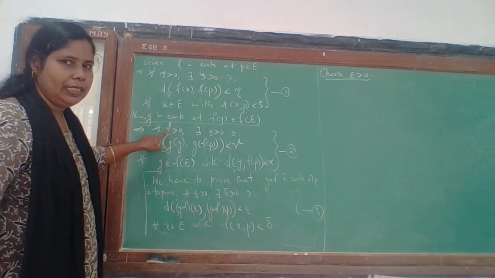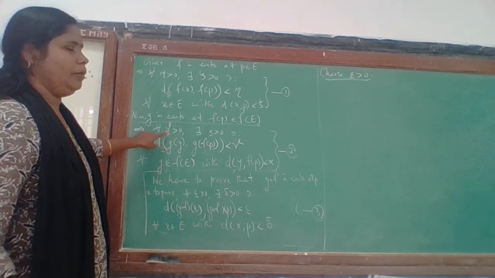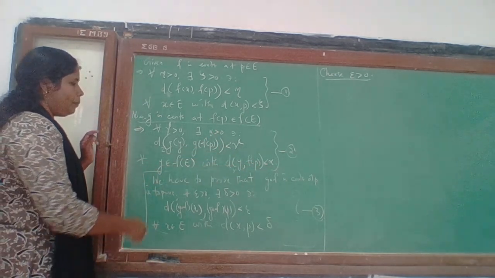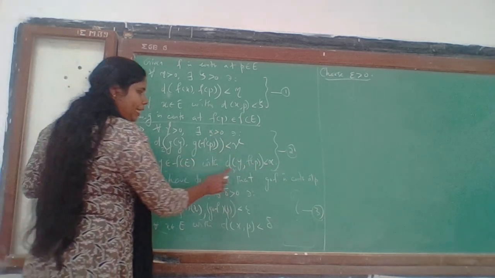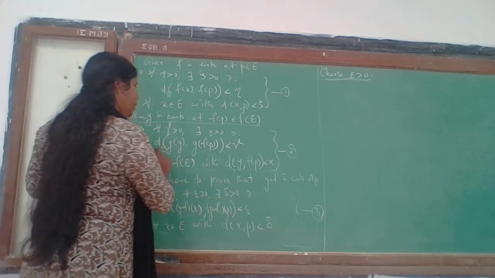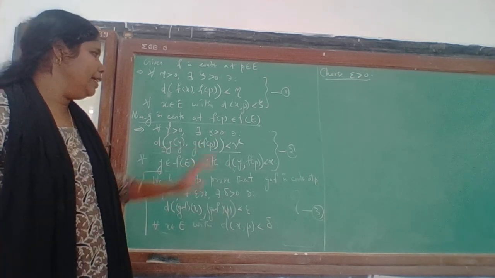For gamma equal to epsilon, you put gamma equal to epsilon. So corresponding to epsilon positive, we can find some alpha positive such that whenever y is in f of E with d of y, f of p less than alpha, then d of g of y, g of f of p is less than epsilon.